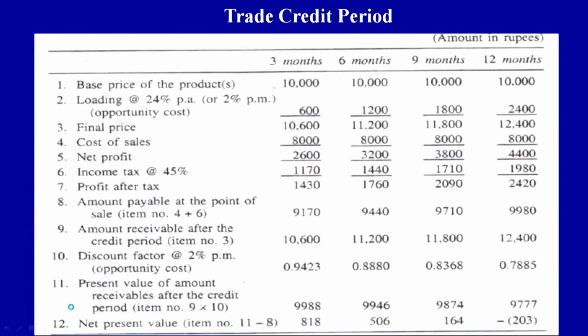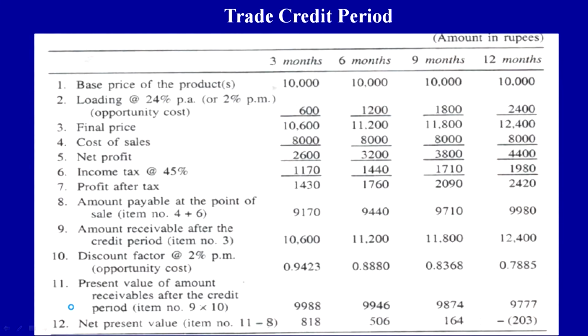Now you see on this side these are the particulars we have taken here, and the first particular is the base price of the product. Base price of the product means total cost plus profit, everything. That is 10,000 rupees, that is the selling price, we call it the base price, meaning the selling price of the product is 10,000 rupees worth of sales. If 10,000 rupees worth of sales are to be made by a seller to the buyer, and the credit period has to be any of the four options, then what will happen?